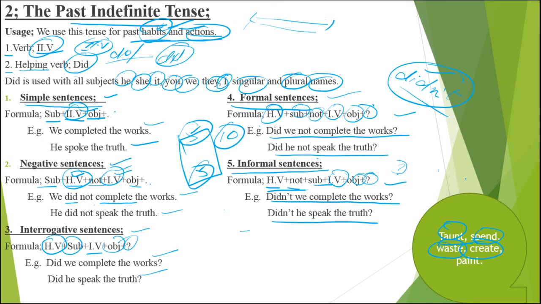In the same way, create. She creates problems. She does not create problems. Does she create problems? Does she not create problems? Doesn't she create problems? She created problems. She did not create problems. Did she create problems? Did she not create problems? And didn't she create problems?